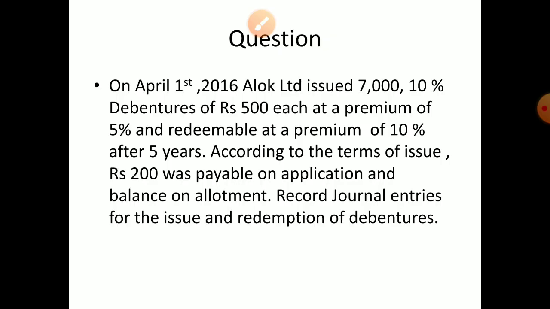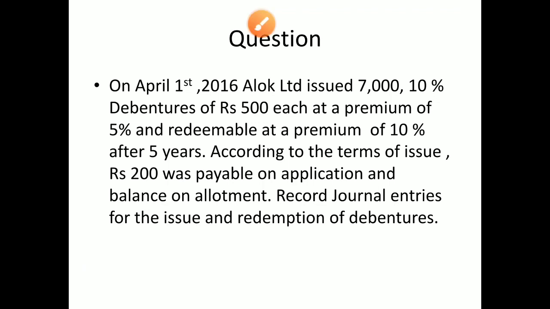Now one more question we'll discuss for the full journal entry, like from application onwards we write. This is only application onwards that we have written, but we write both issue and redemption journal entry, both we will write. So just to get some practice, the same thing I'm discussing.